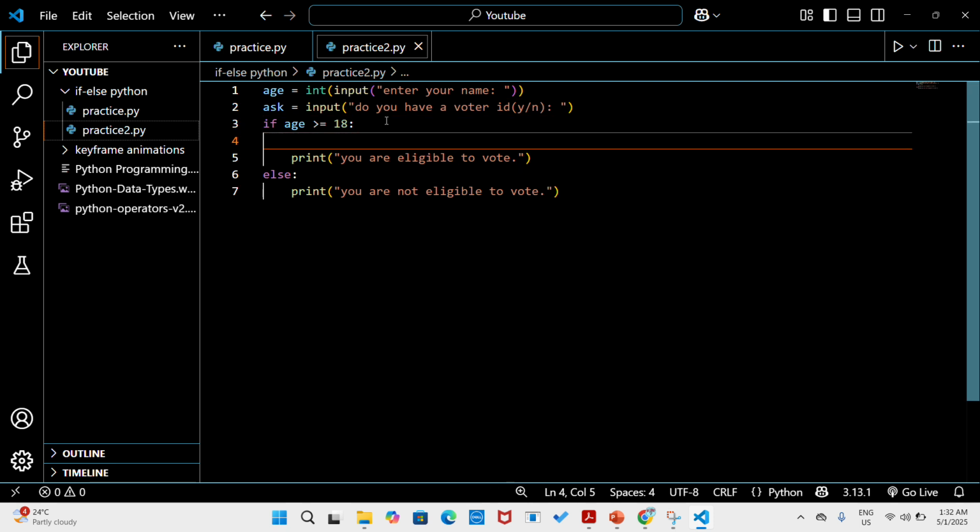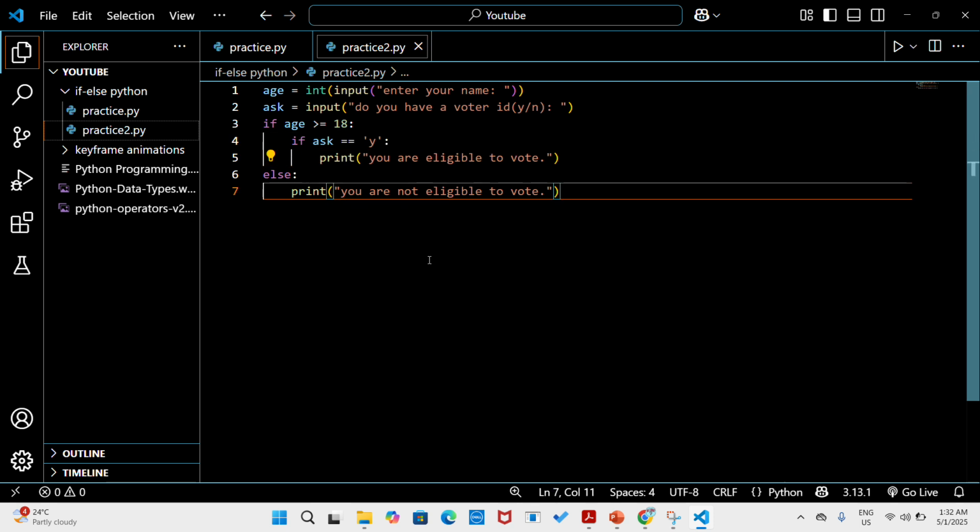And while we ask that, let's write an if statement to check this. If ask is equal to, do we write double equals in Python? Let's check. Yes. Then indentation, we must give indentation. Only when this is true, our program will execute. Let's run this program.